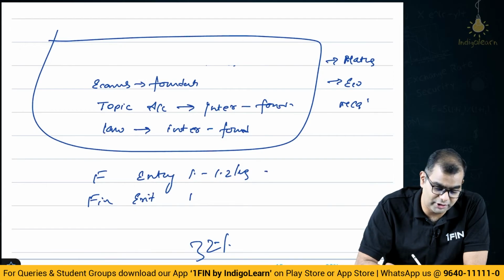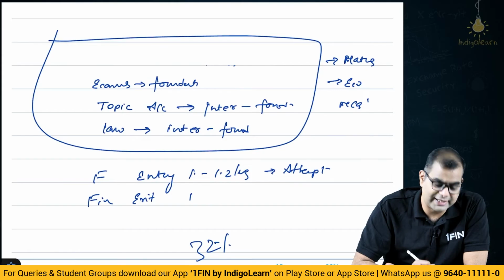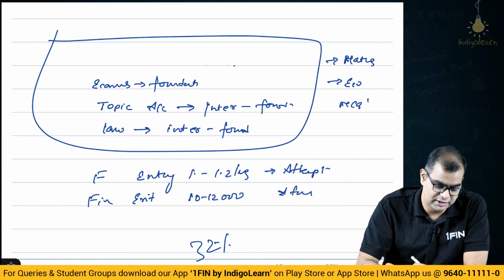And please note this 1 to 1.2 lakhs is per attempt, and exit from final is about 10 to 12,000 per attempt.